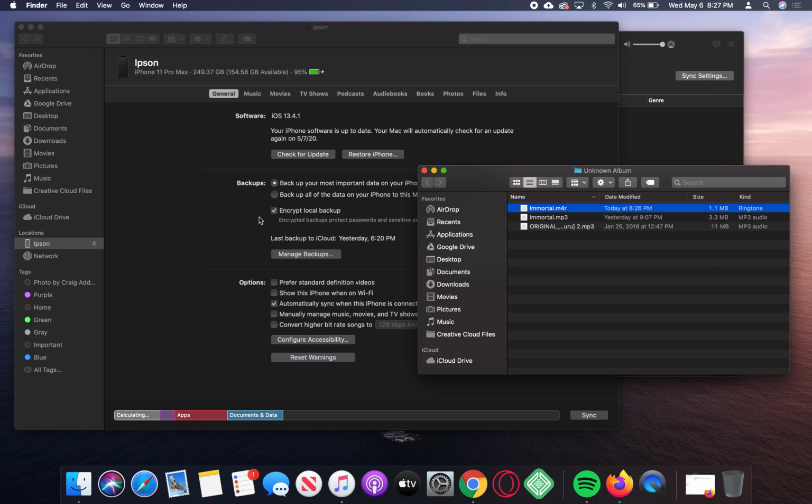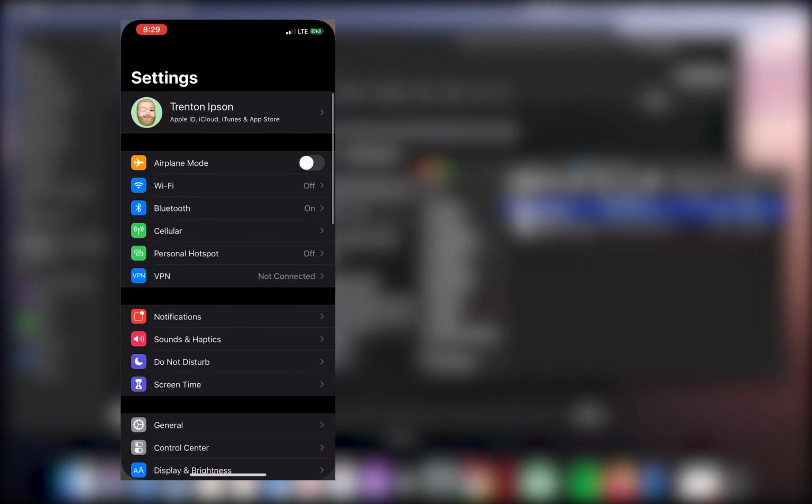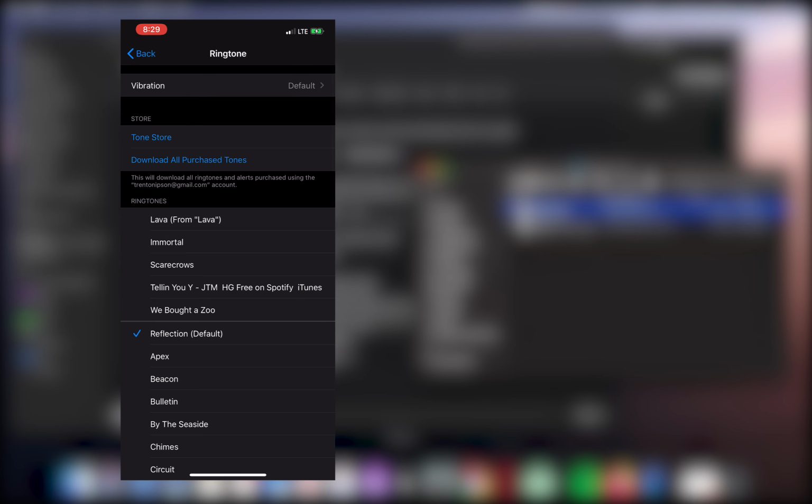Now that we've got the song on our phone, let's open up our phone. All right. So now that we're on our phone, let's go to Settings, Sounds and Haptics, Ringtone, and as you can see, we now have the Immortal ringtone on our phone.